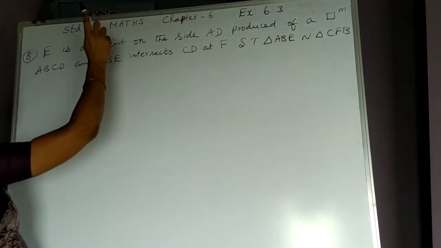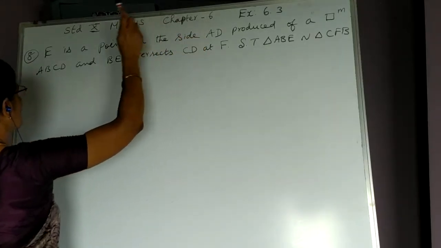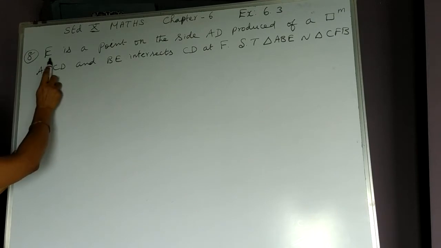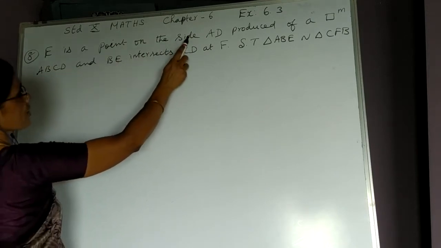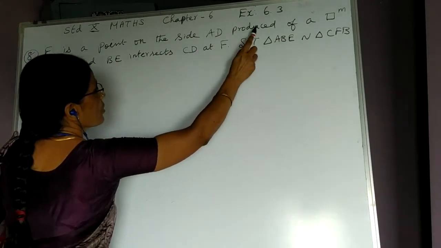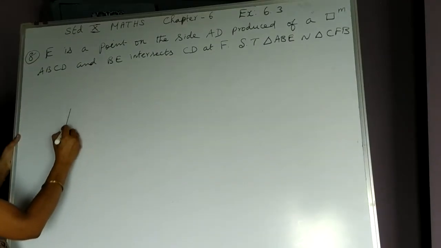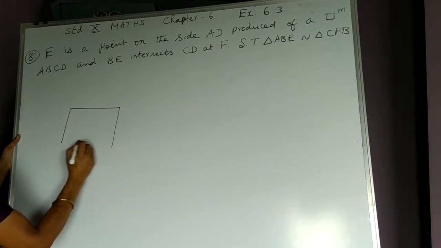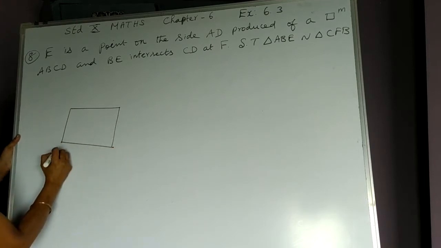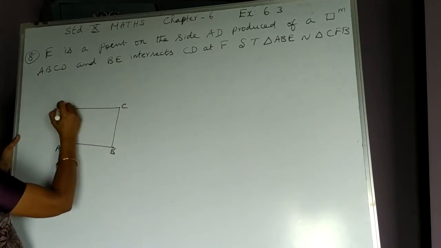Exercise 6.3, 6th chapter, 8th question. E is a point on the side AD produced of a parallelogram ABCD. So, we draw a parallelogram ABCD.